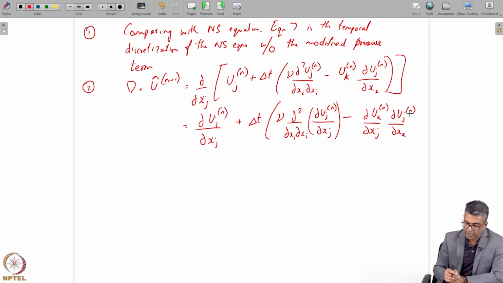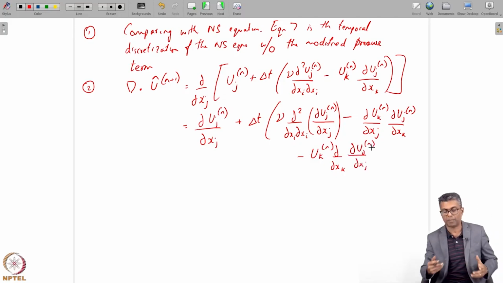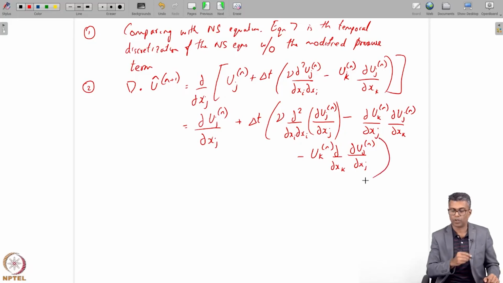And then there will be one term that is left over because I'm just applying the chain rule, and it would be minus uk of n del xk of del uj del xj n, and then close bracket.